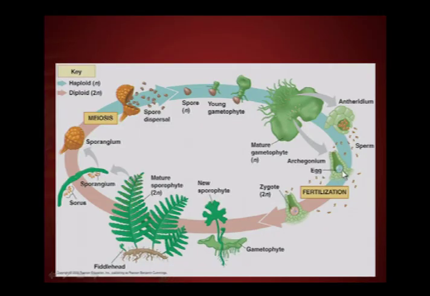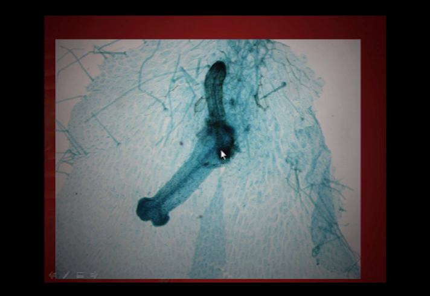And so that diploid cell then would be fertilized within the archegonium, and then the sporophyte would begin to grow from that zygote. So the zygote will mitotically divide and begin to generate a sporophyte. And so this is what we're seeing here. So this is a gametophyte plant here. Archegonium was right here. It was fertilized at that spot, formed a zygote, and then that zygote began to divide,